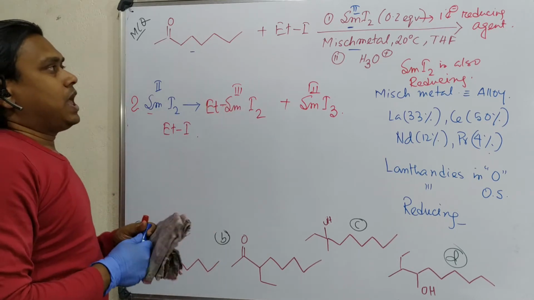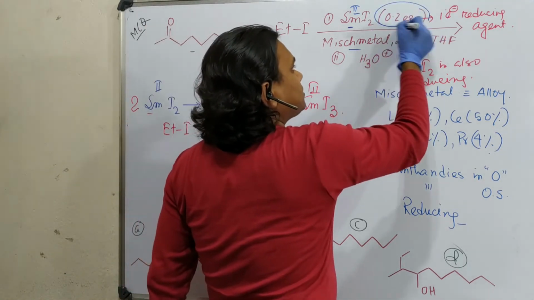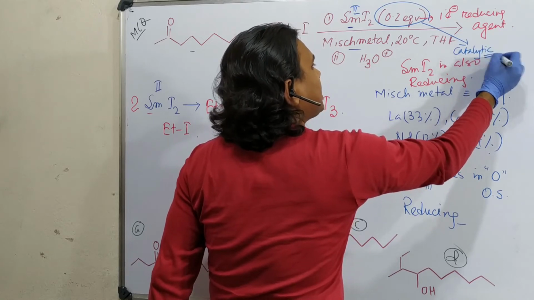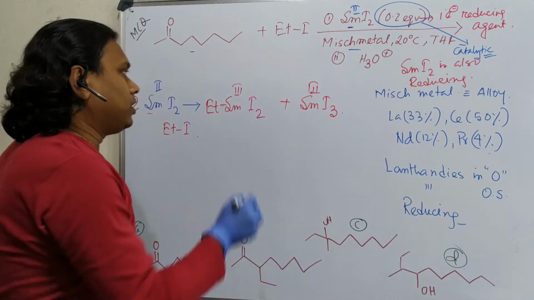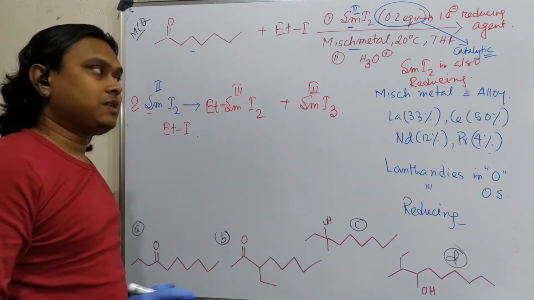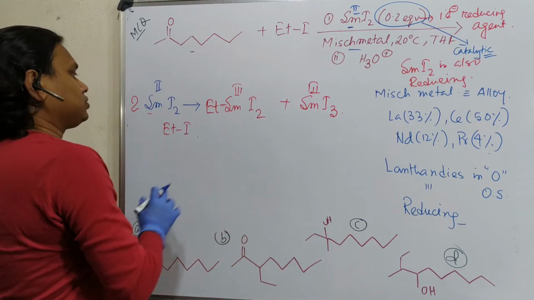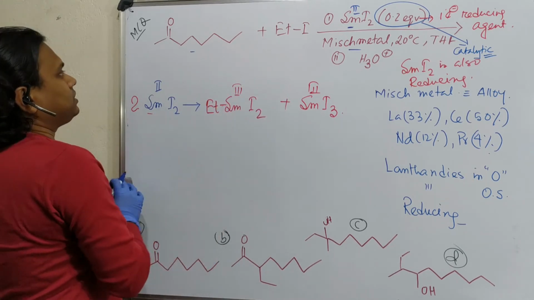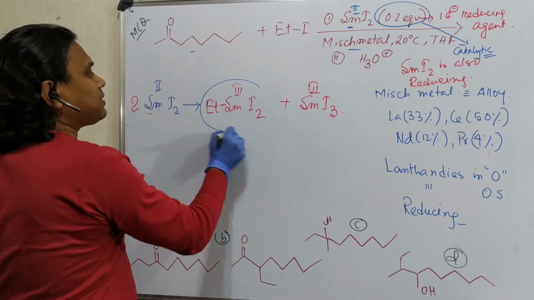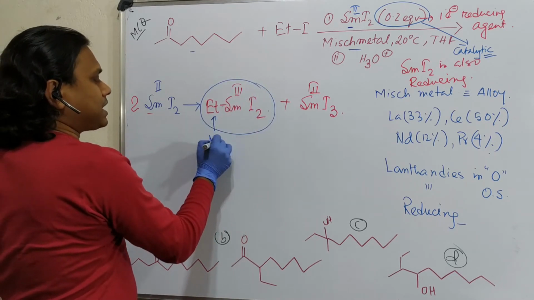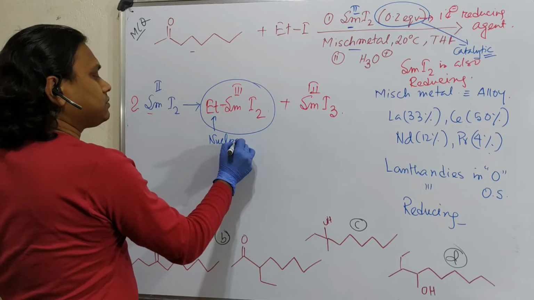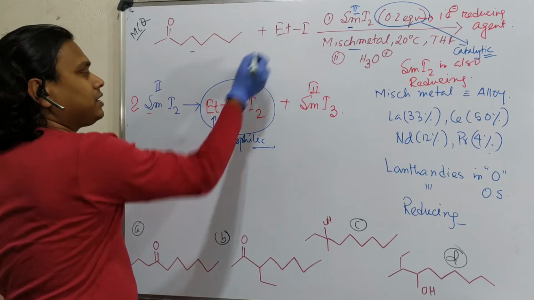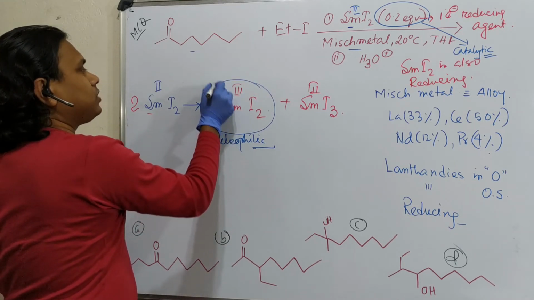Now question. I have used 0.2 equivalent. This means that it is catalytic. So how does the reaction occur? First of all, in this way the reaction occurs and produces samarium 3. I shall discuss the catalytic thing after some time. Let's do the reaction. So this ethyl samarium iodide, this part is actually nucleophilic. Because of samarium iodide reduction, this electrophilic ethyl iodide became nucleophilic. So expected it will react like Grignard.